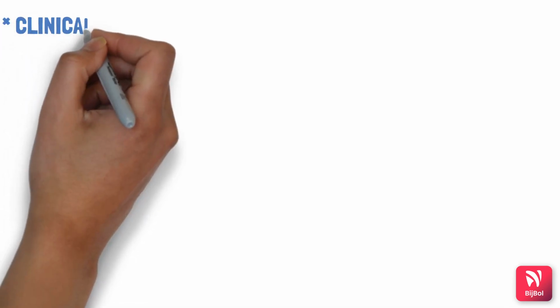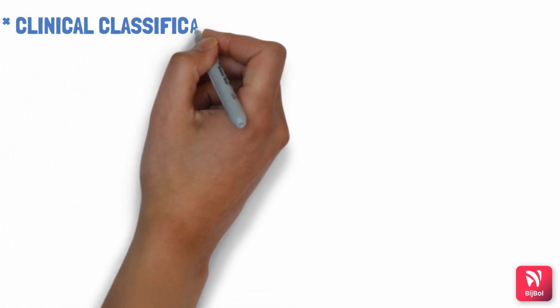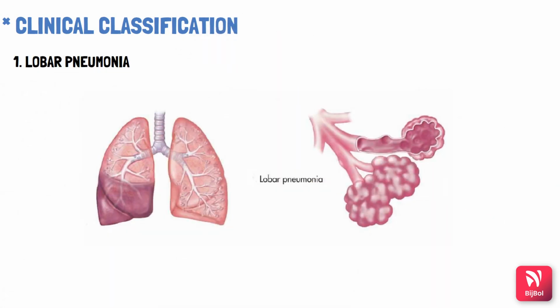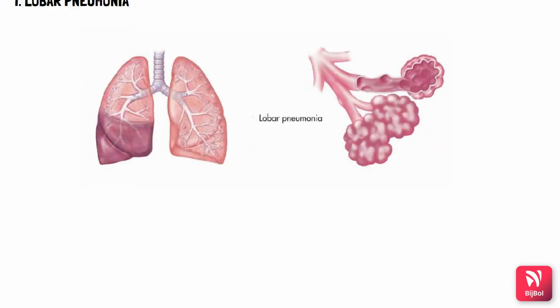Now let's take a look at the types of pneumonia. First we'll discuss the clinical classification, in which the first is lobar pneumonia. The name is given where one of the lobes of the lungs is involved. The right lung has 3 lobes and the left lung has 2 lobes. Either a portion of the lobe or the entire lobe is involved. So that is lobar pneumonia.